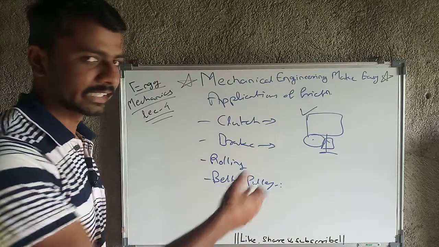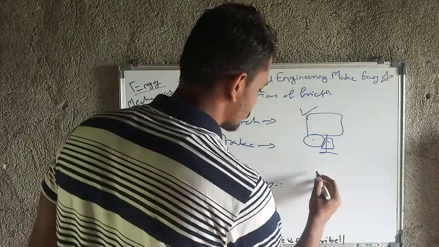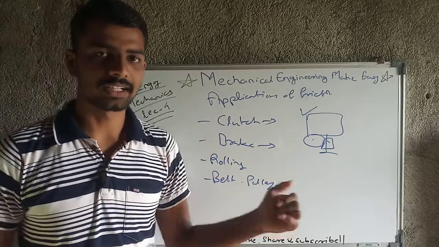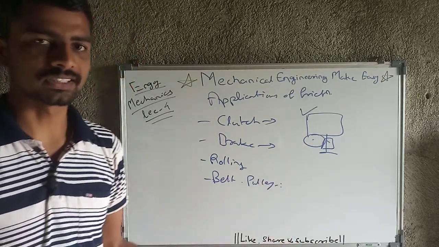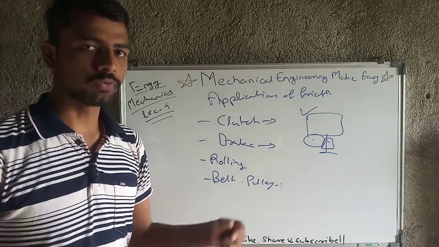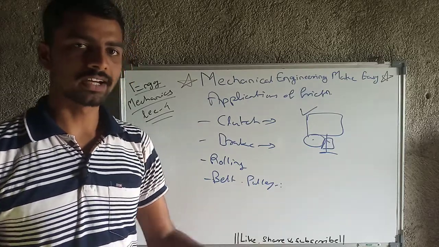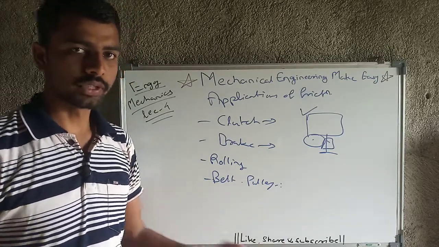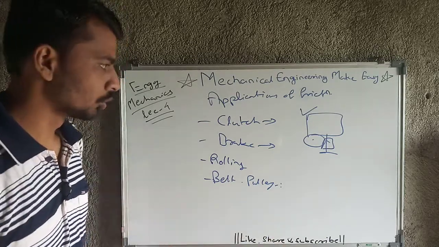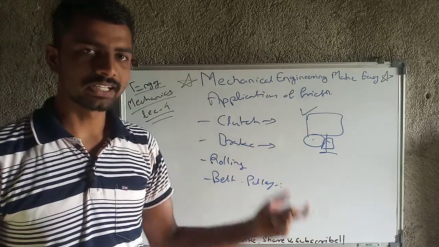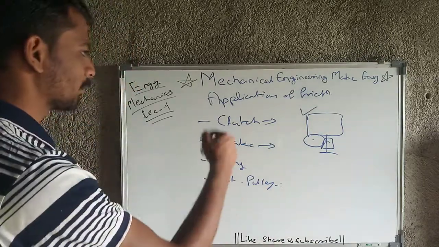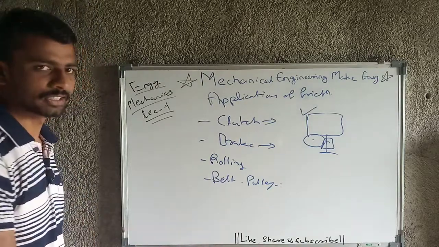In the case of vehicles, if a vehicle is moving on a road and there is no friction between the tire and the road surface, then skidding will happen. We will not be able to move from one place to another, because the tire will just roll on the same place itself. So friction is desirable in vehicles for their motion. These are a number of desirable applications of friction.